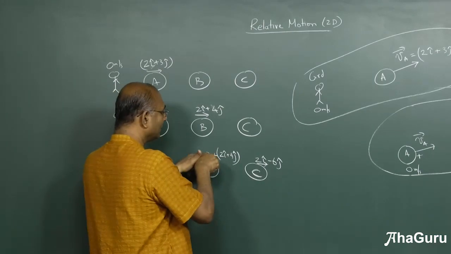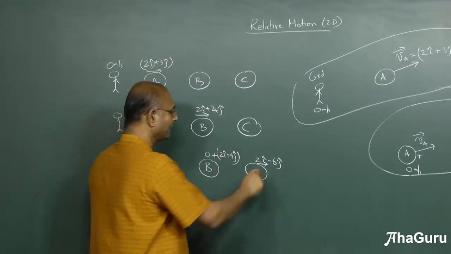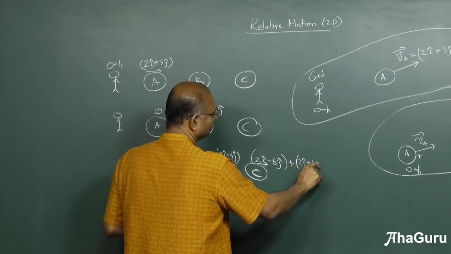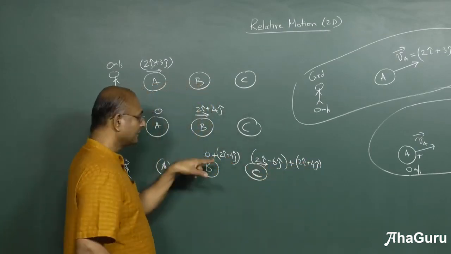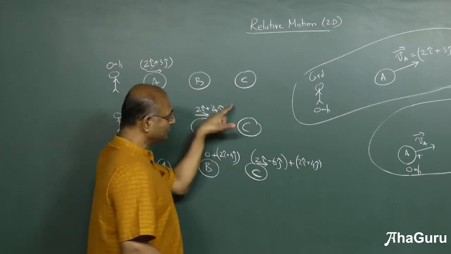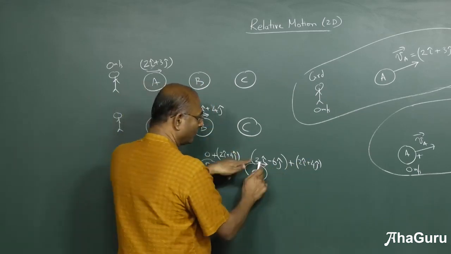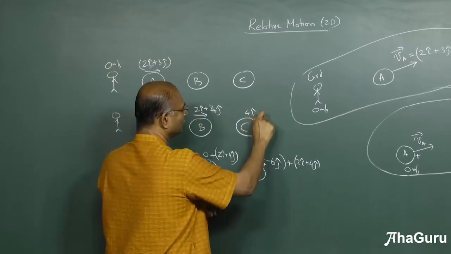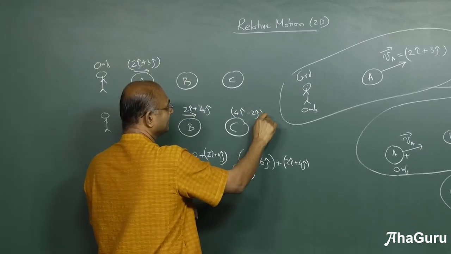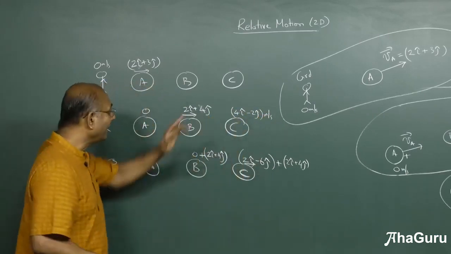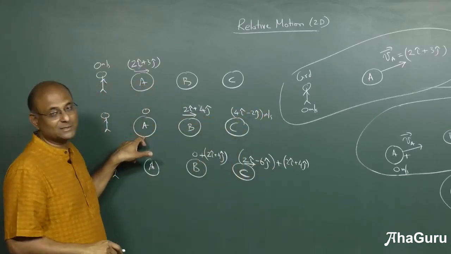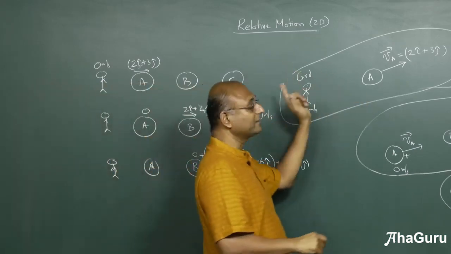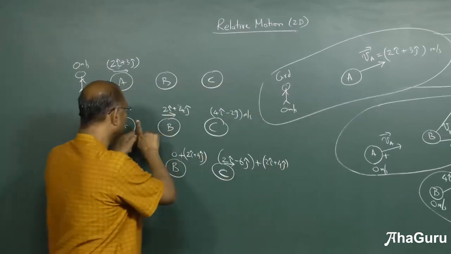Here I know that it was 0, 0 plus 2i plus 4j, and here it is 2i minus 6j plus 2i plus 4j. So when I add these two, what do I get? This makes it the same. So these two must also be the same, but what is this value? 4i minus 2j. That is the velocity of C relative to A. Was that the question? No. The question is asking us velocity of C relative to the ground. If you want, you can answer this also.